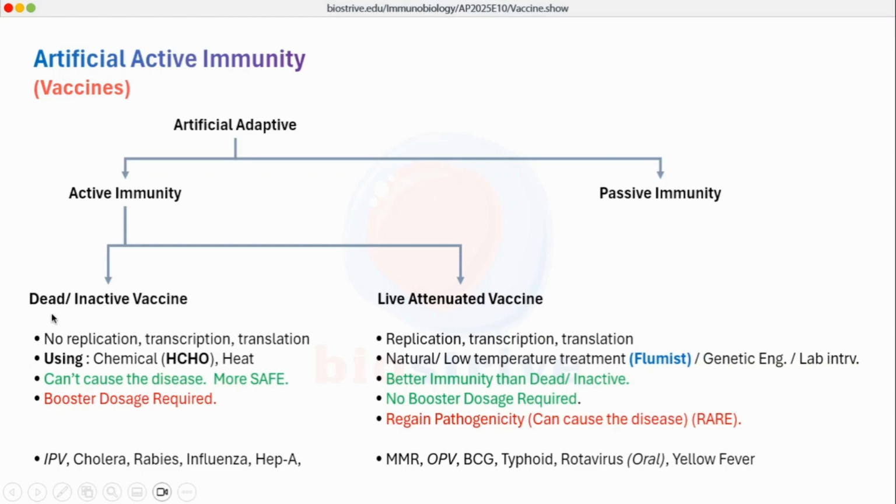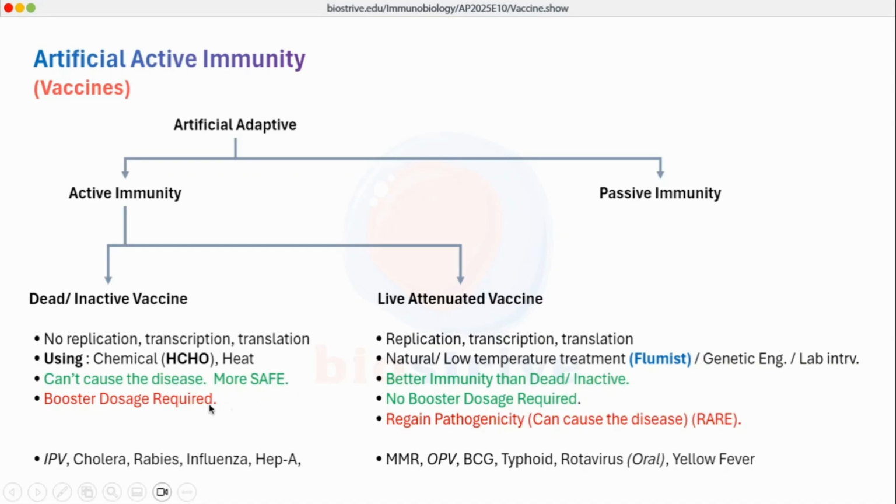For the dead and inactive vaccines, there is a requirement of booster dose because the immune response is weaker as compared to live attenuated vaccines. And live attenuated vaccines provide a stronger immune response as compared to dead vaccines. So there is no such booster dose required.